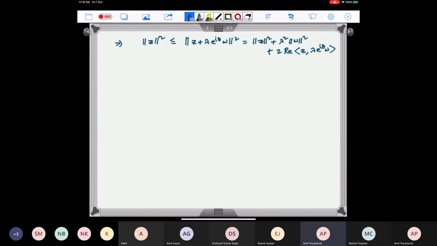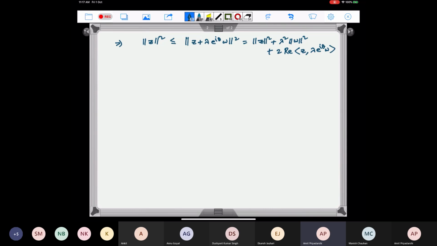This is just by using that norm of x plus y squared is norm x squared plus norm y squared plus 2 times the real part of inner product of x with y. And here we are using lambda is real, so I'm not writing mod lambda squared. This is lambda squared.